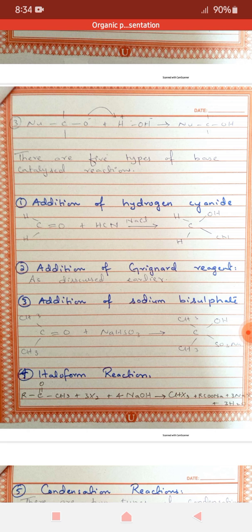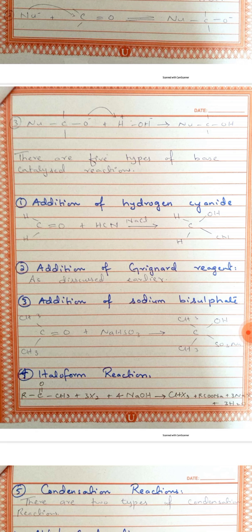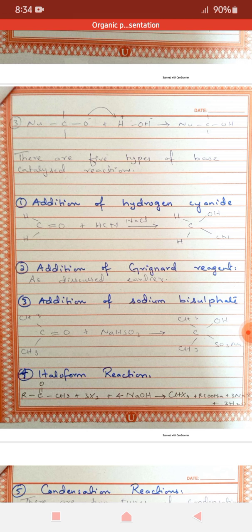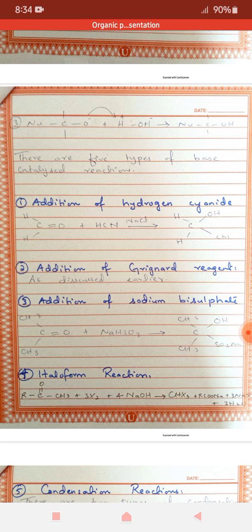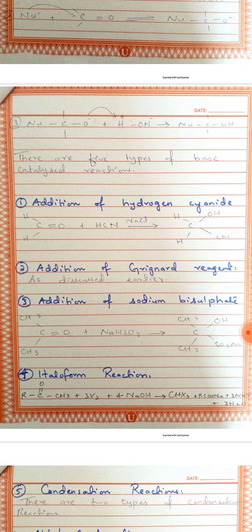Second is addition of Grignard reagents. This is the same reaction that I have discussed in the previous topic. Third is addition of sodium bisulfite. As you can see, ketones or aldehydes can react with sodium bisulfite to form the product. This product is basically the bisulfite addition product.